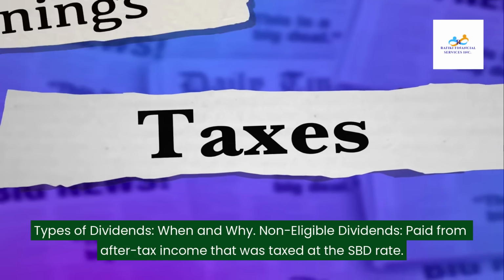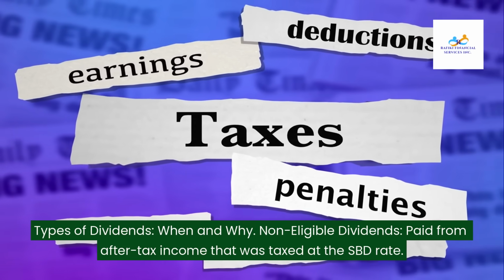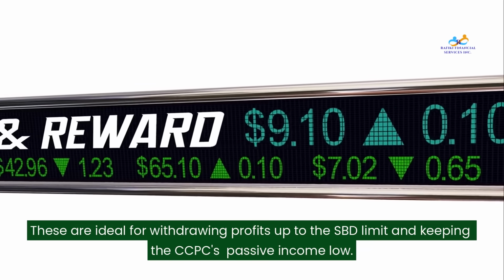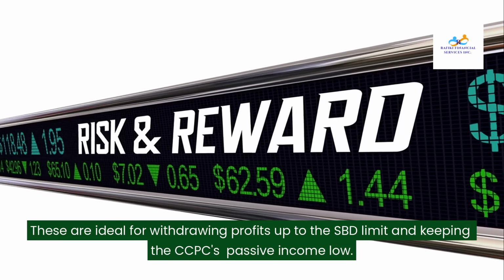Types of dividends, when and why. Non-eligible dividends are paid from after-tax income that was taxed at the SBD rate. These are ideal for withdrawing profits up to the SBD limit and keeping the CCPC's passive income low.